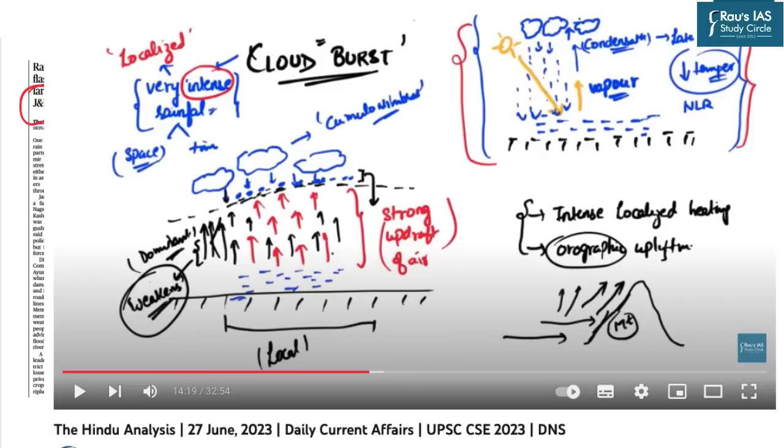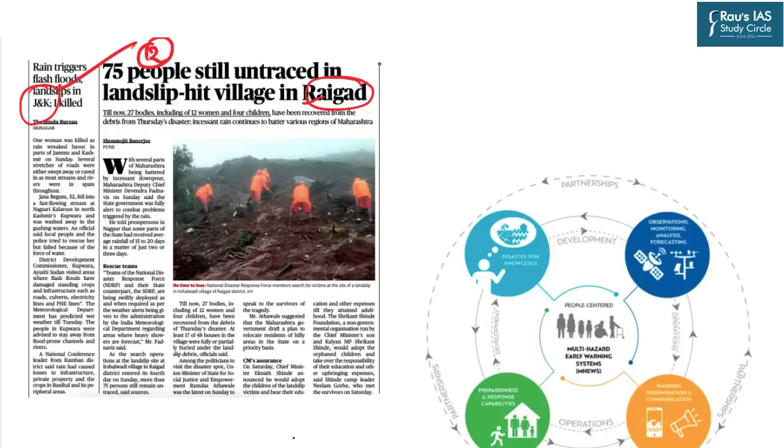To understand that, you can click on the link given below in the description also and try to understand how various disasters are associated with each other, particularly in the Himalayan region. However, in today's session, what we are going to learn is about the early warning system. So what do you know about early warning system? Just think about it, and what does this name suggest to us? When it comes to the UPSC scheme of syllabus, this topic finds its relevance in the General Studies Mains Paper 3 in the section of disaster management.